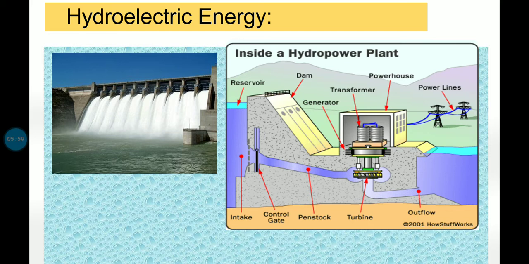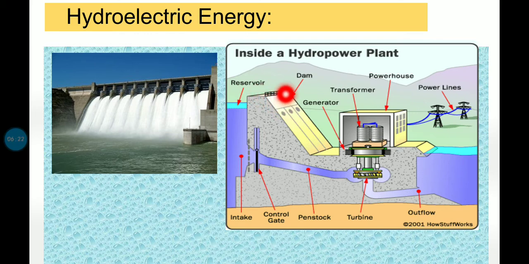Now what happens? Fast flowing water is brought from the dam to the turbine at the bottom of the dam. You can see in this picture that this is a reservoir, and we have a dam over here. The water stored in the reservoir has potential energy. Now this potential energy of water is converted into kinetic energy.